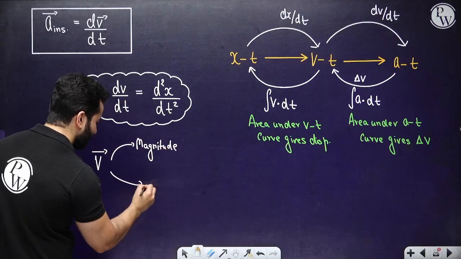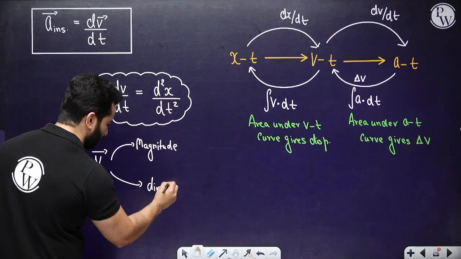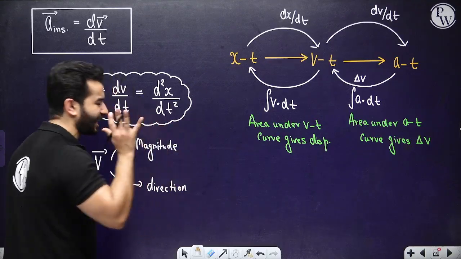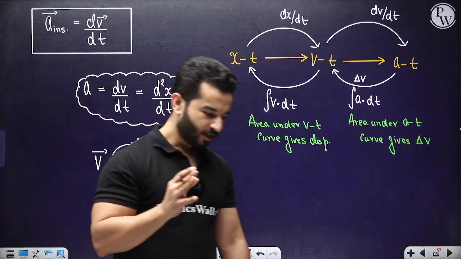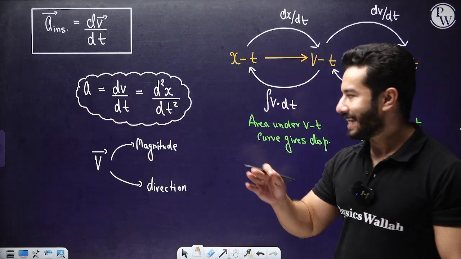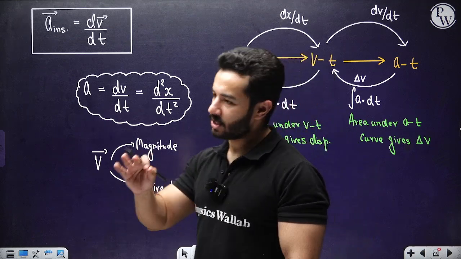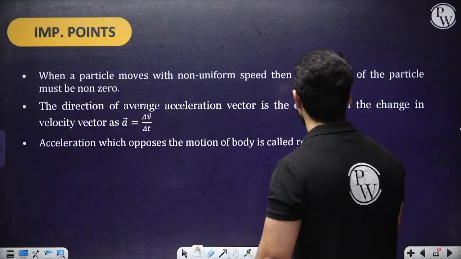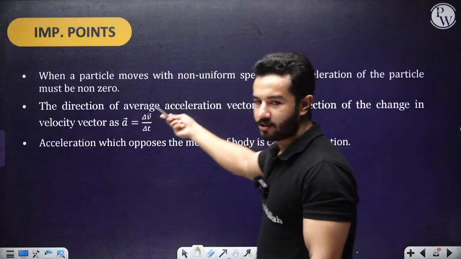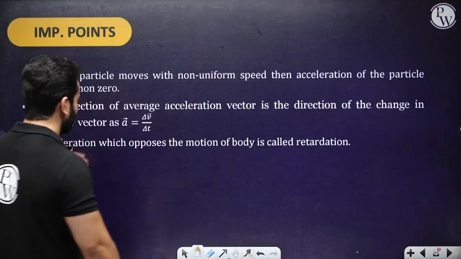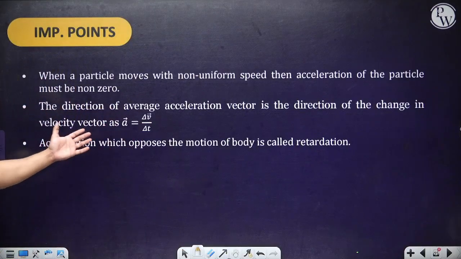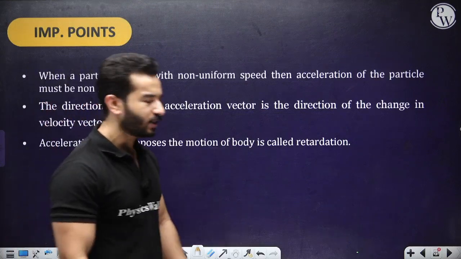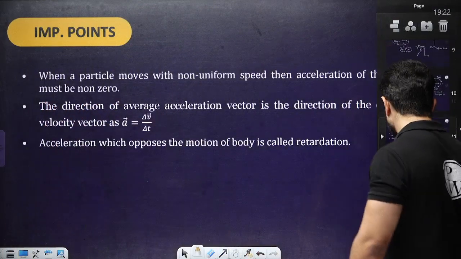So if any one of them changes or both of them change, we are going to say that there is acceleration acting on the body, right? So acceleration of the particle must be non-zero. Acceleration can be written as del v by del t. Acceleration which opposes the motion of the body is called retardation. These are some pretty simple things, right?